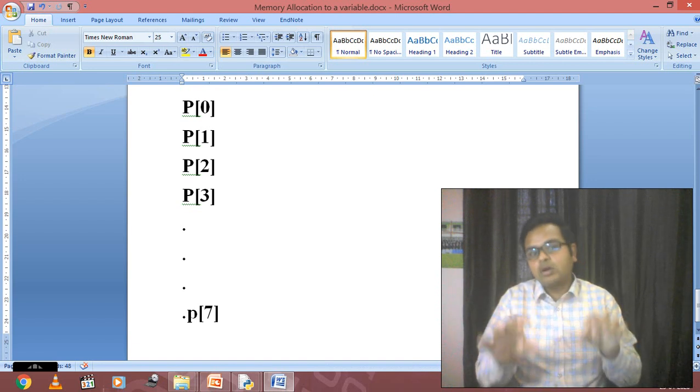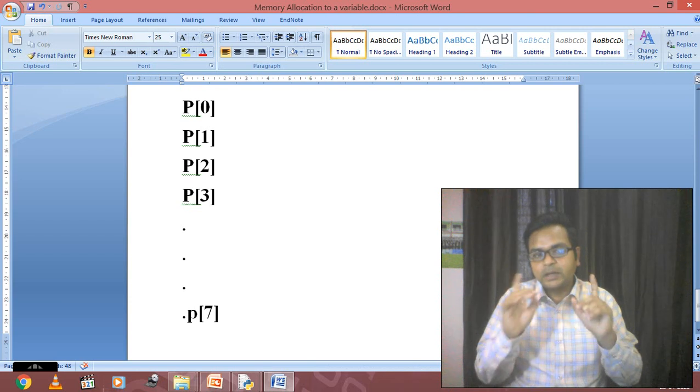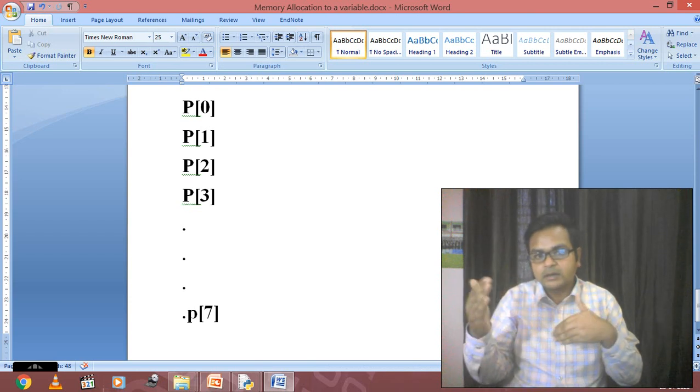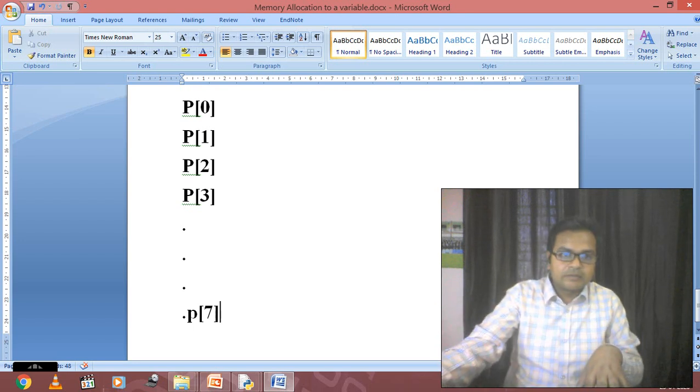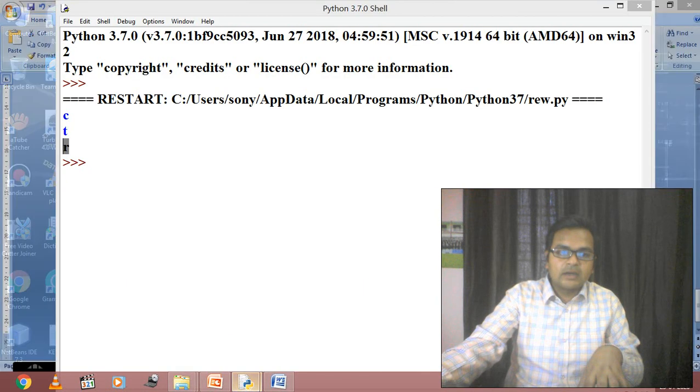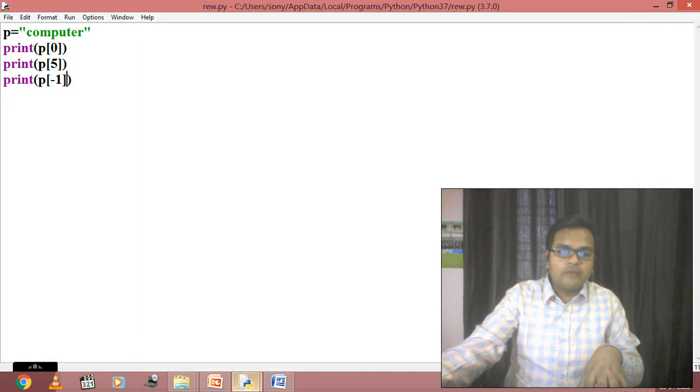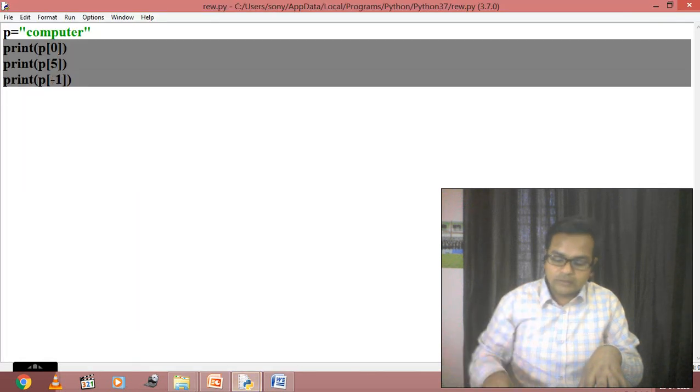In all these variable declarations, we have integrated a single P into multiple ones. What is common over there right now? Just check on the screen. I think P is common. And what is going to vary? The index value from 0 to 7. So I'm going to make a program with an alternate method to access all the elements of the string variable.